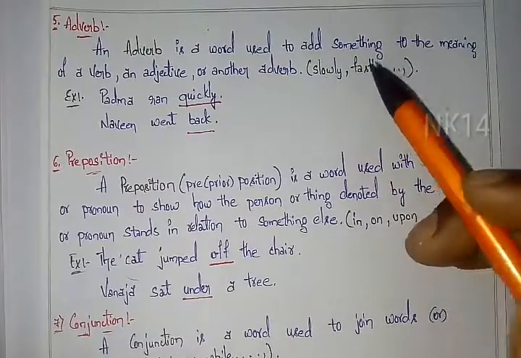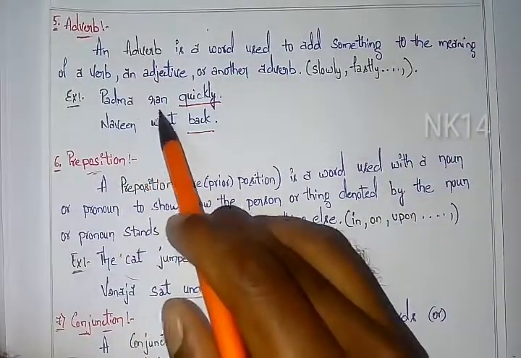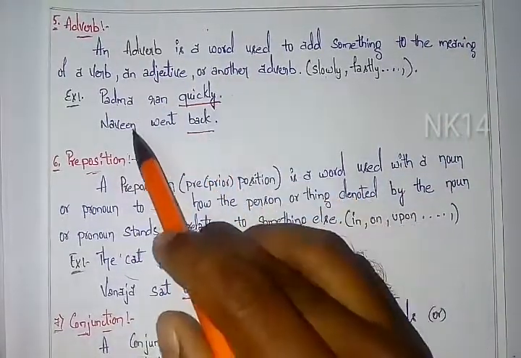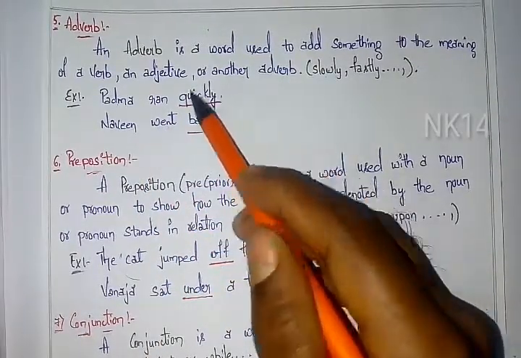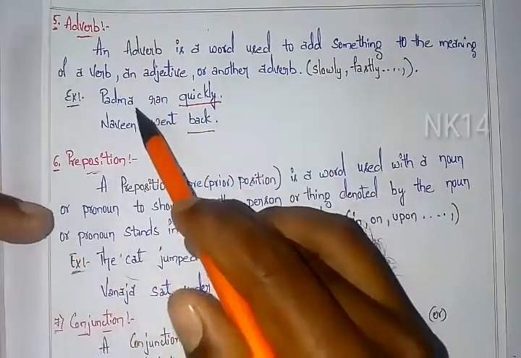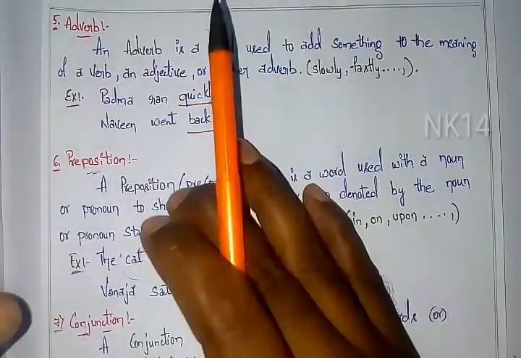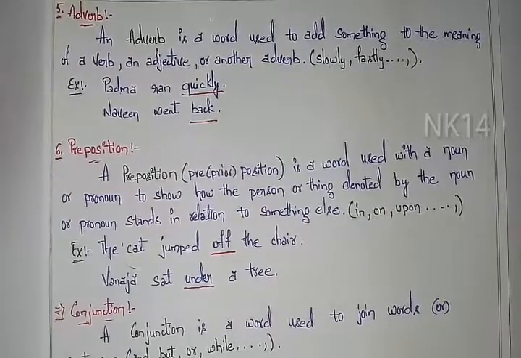These all come under the adverbs. Example I have taken: Padma ran quickly. So what happened? Padma is doing some action, but how? With adding an adjective with ly, that is quickly. So quickly comes under the adverb. This is the easy example for the adverb. Friends, till now we have completed up to adverb.